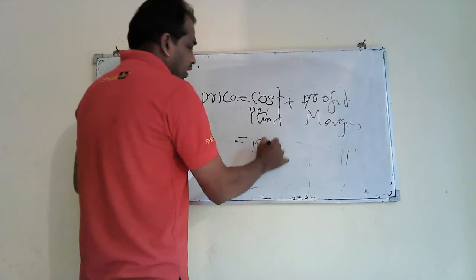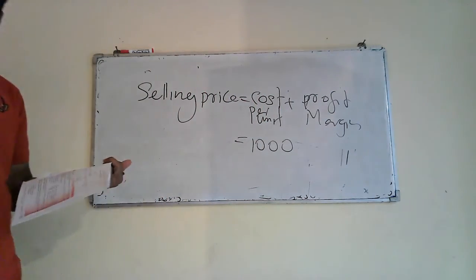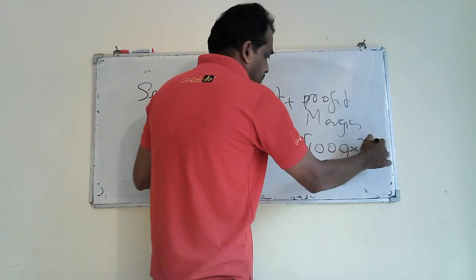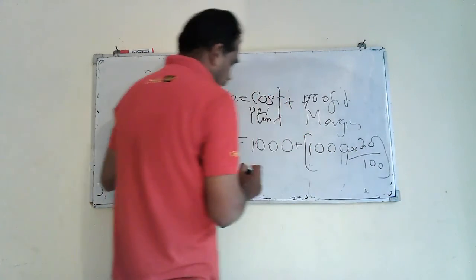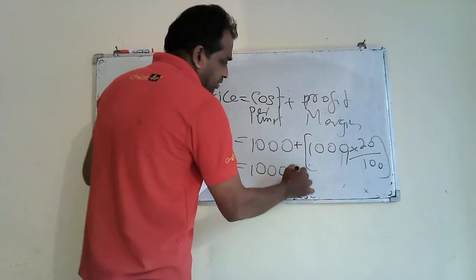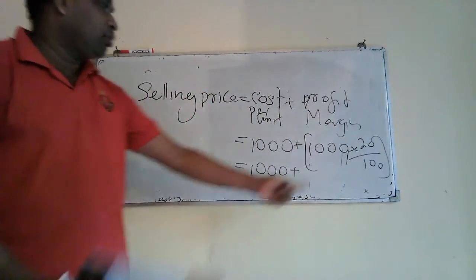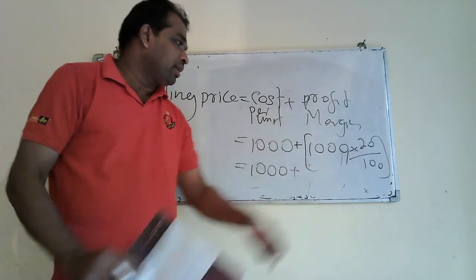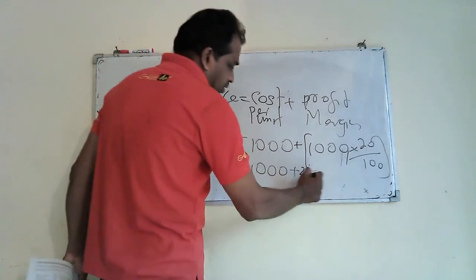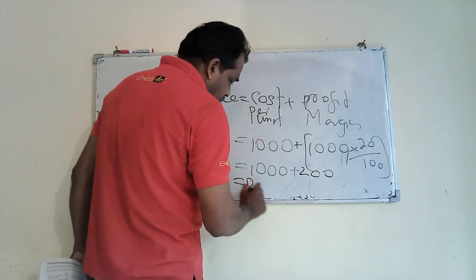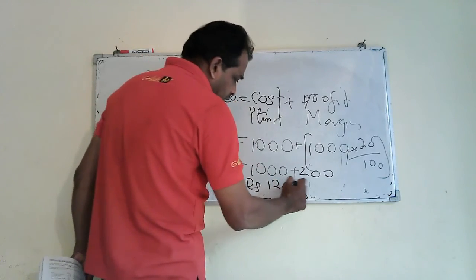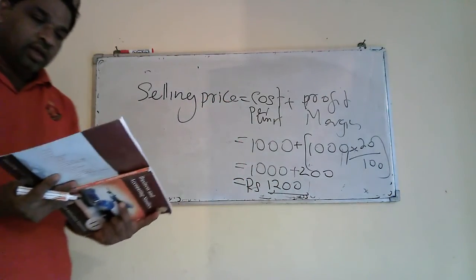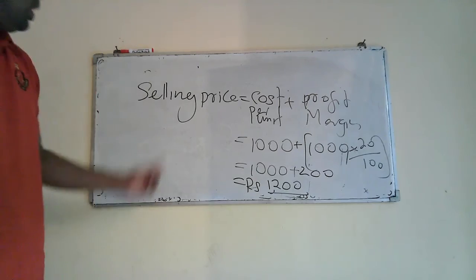Cost is 1,000 here, then profit margin you are asked to take is 20% of the cost. So 1,000 into 20%. If it is 10% you can just remove a 0, that is 100. As it is 20% you double the value and take 200. Then finally you can take the selling price: 1,000 plus 200, 1,200. Okay, 1,200 is the unit selling price.